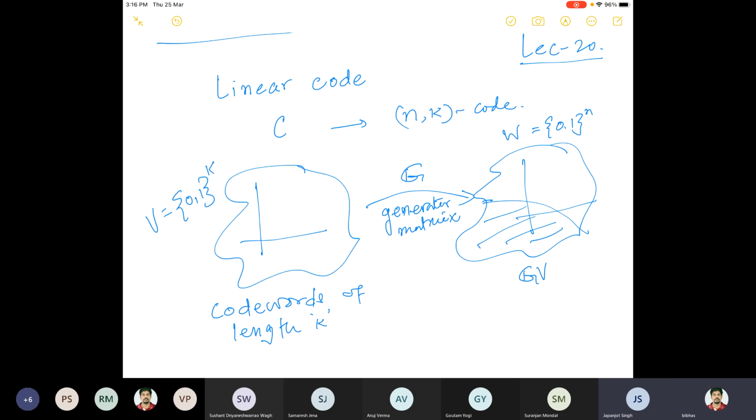No, there is no such relation. I'll talk about it today: how this minimum distance is connected to the syndrome decoding. That's what I discussed last day. There is a connection, and there is one theorem which we'll discuss today. For the d min, one way, if the weight is smaller than d min, then the product will not be zero, because smaller than d min, there is an error.